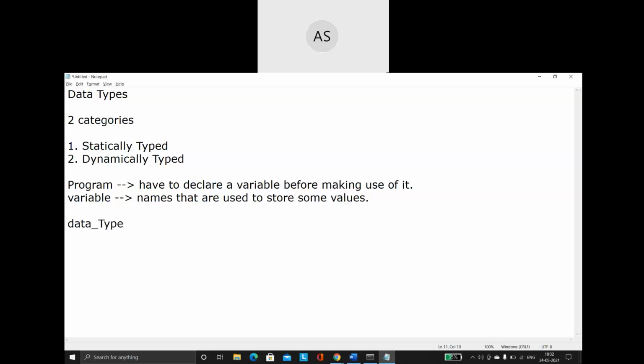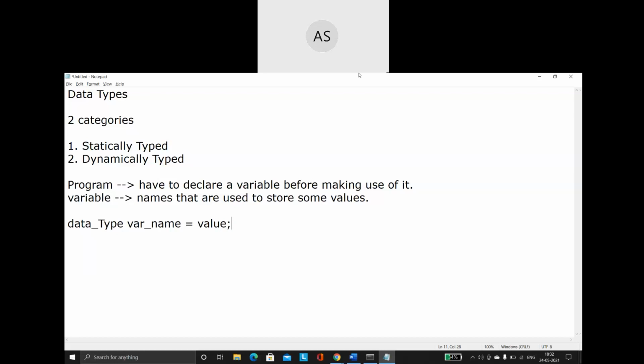This is the syntax of it. Data type, give a space, then comes your variable name, then equals to whatever value you want to store inside the variable, you're going to mention that, and then you're going to end it with a semicolon. So this is the syntax that you will be following.